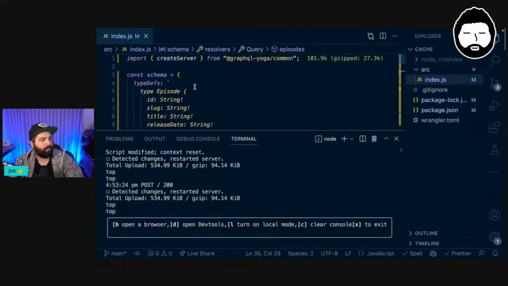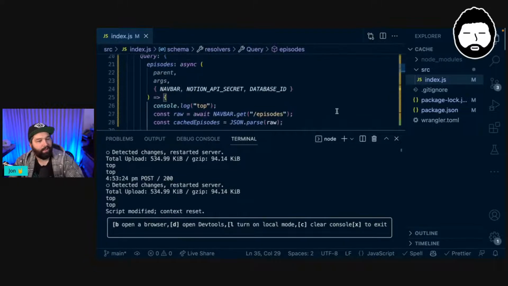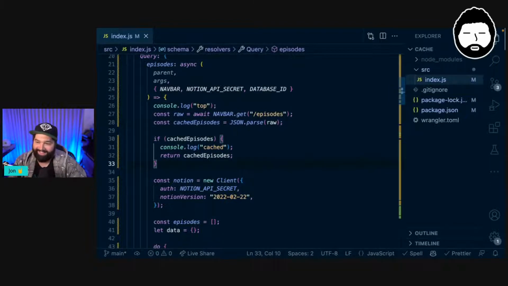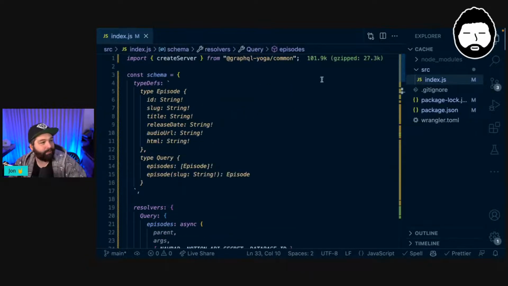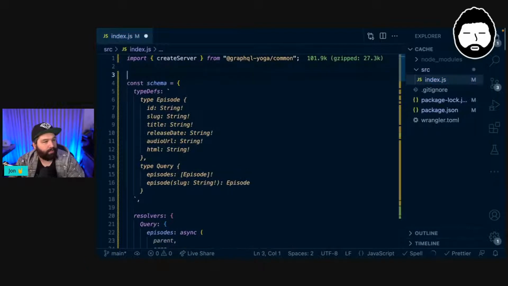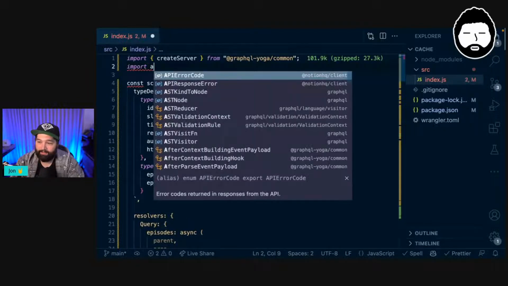Did I forget to bring in the Notion client? I did. Okay. Woo! That took me way too long to work out. They really should have much better error messages. I'm going to blame them instead of blaming me. It's totally my fault. All right. I forgot to bring in the Notion client. So here I need to say, actually, I forgot to bring in heaps of stuff. Man, this wasn't going to work ever.